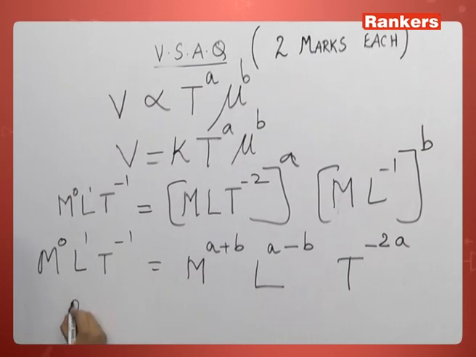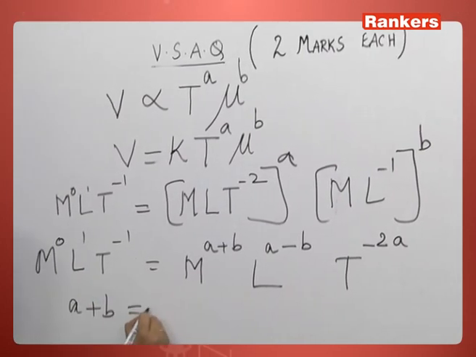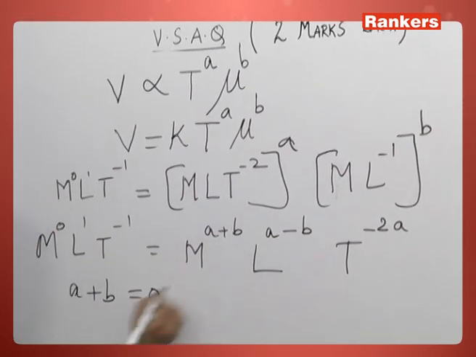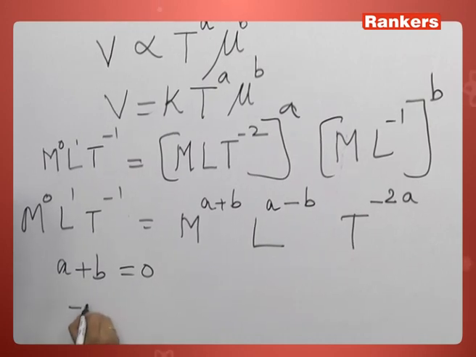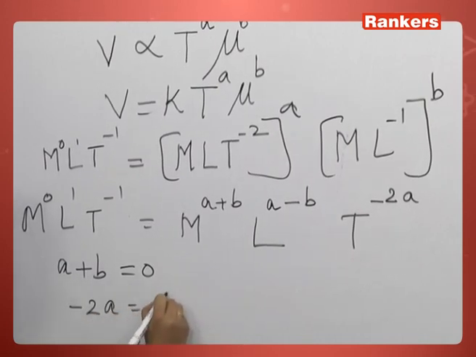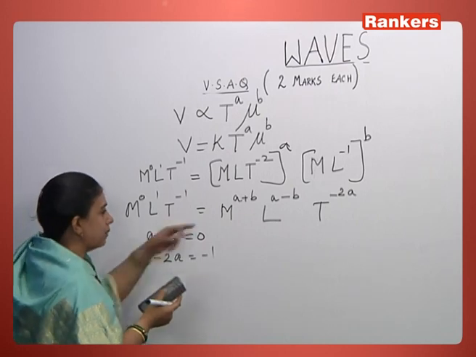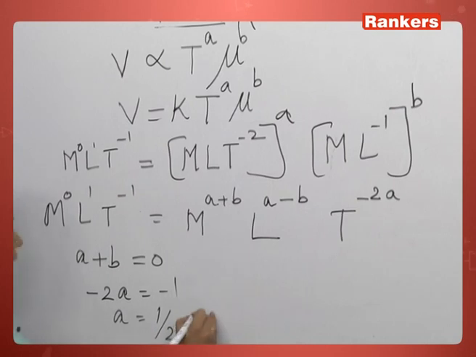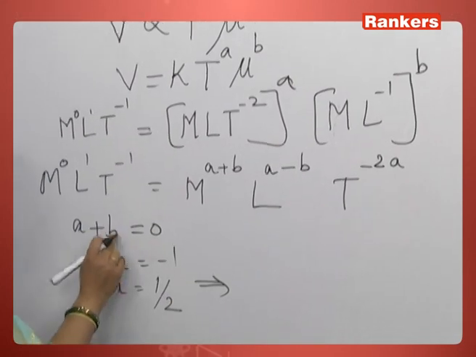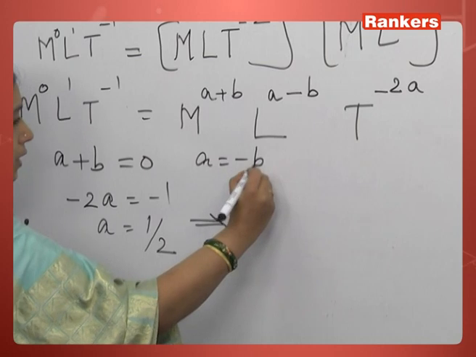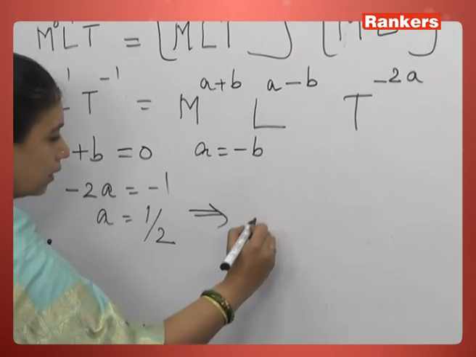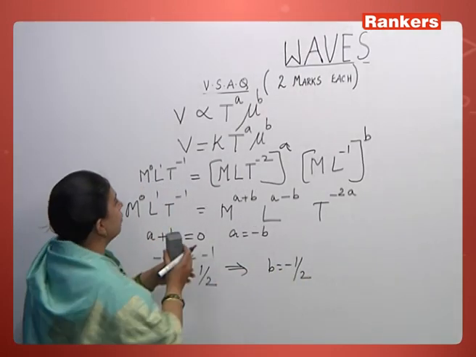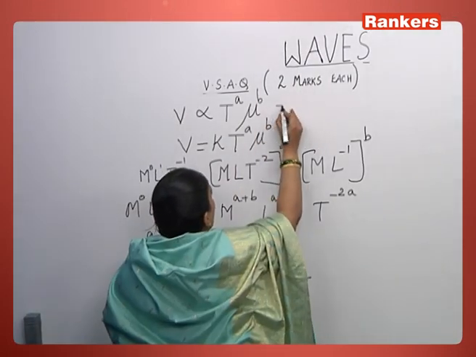So, equating powers of mass, we get A plus B is 0. Then powers of length and powers of time. For time, minus 2A is equal to minus 1. We don't need to bother about length, because minus 2A is minus 1 means A is equal to half. The first equation implies A is equal to minus B. So, if A is half, B is minus half.